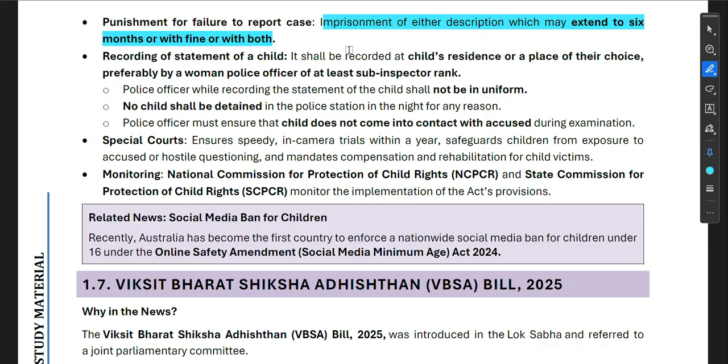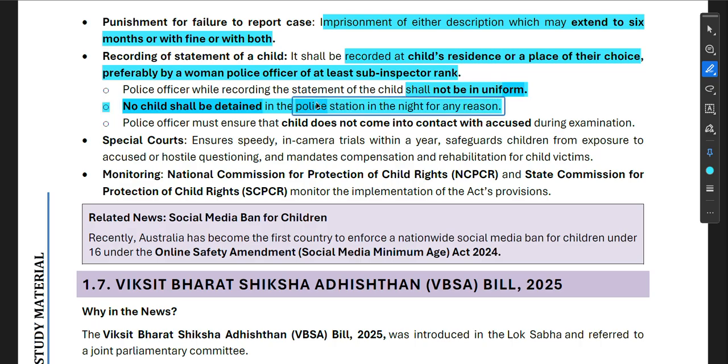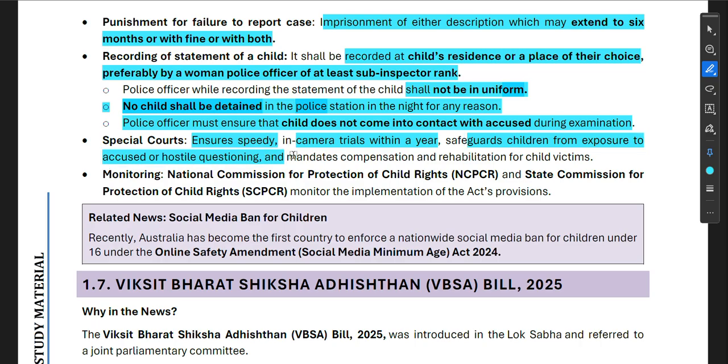Recording of the statement of the child. It shall be recorded at the child's residence or a place of their choice, preferably by a woman police officer of at least sub-inspector rank. The police officer, while recording the statement of the child, shall not be in uniform. No child shall be detained in the police station at night for any reason. Police officers must ensure that the child does not come into contact with the accused during examination. Special courts ensure speedy in-camera trials within a year, safeguard children from exposure to the accused or hostile questioning, and mandate compensation and rehabilitation for child victims.